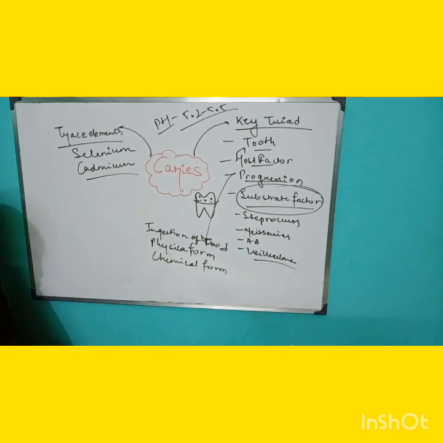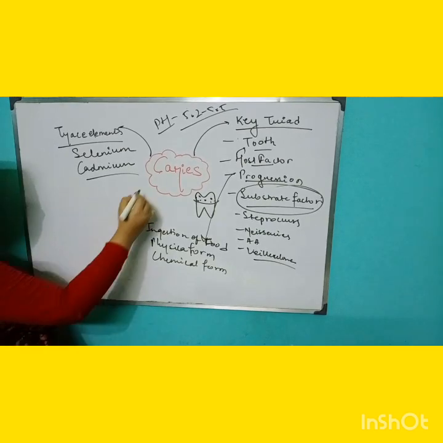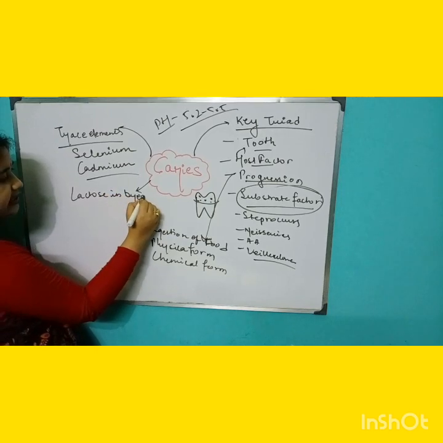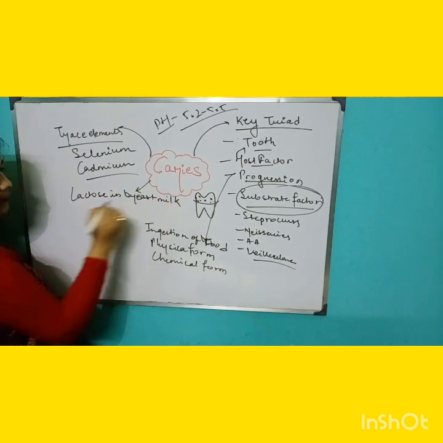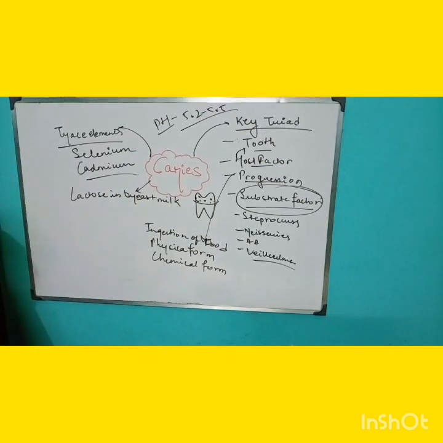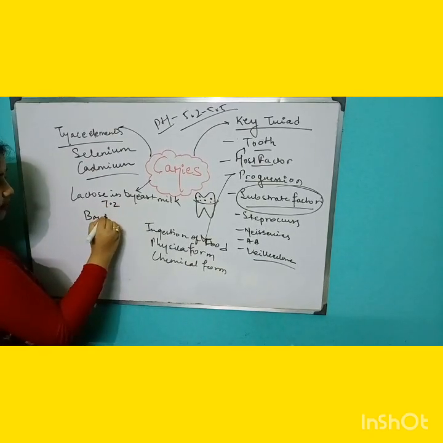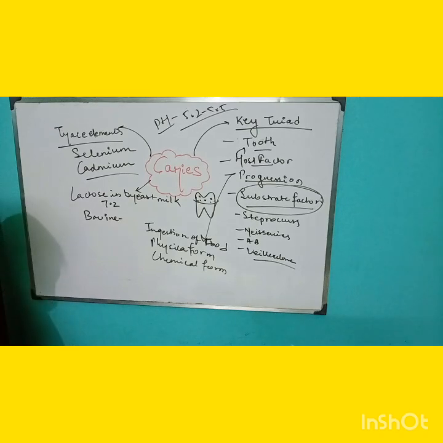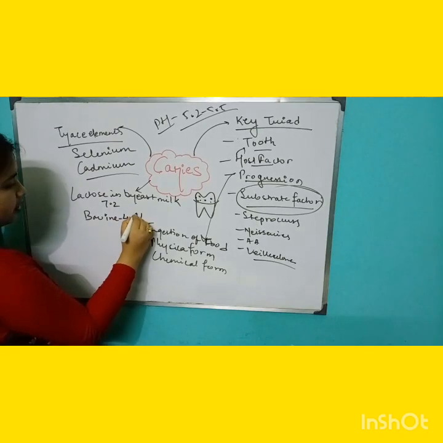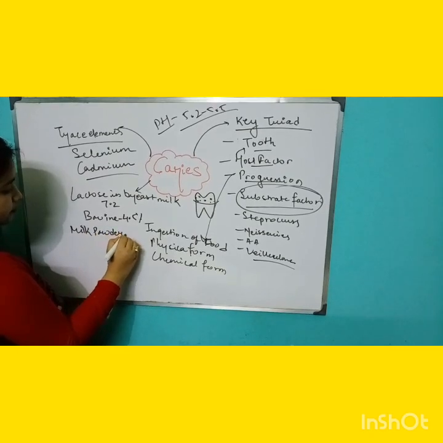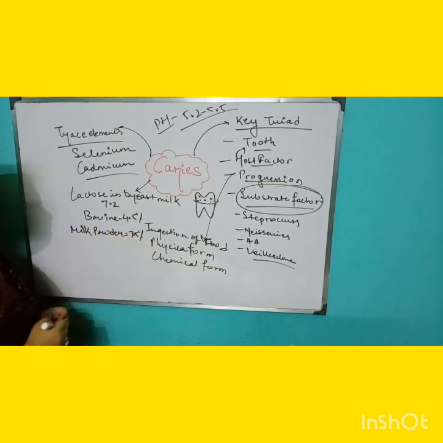Now, what are the things which cause caries? Many factors are there, like lactose in breast milk, obviously in children, which is 7.2. Then bovine milk, which is 4.5. Milk powder is also 7.5. These are all the factors. This is just an introductory part of caries.